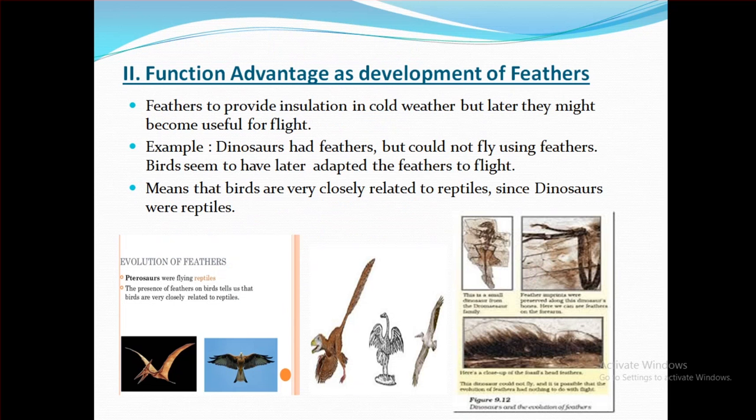Second is functional advantage. It is the development of feathers. Feathers provide insulation in cold weather, but later they might become useful for flight. For example, dinosaurs had feathers but could not fly using them. Birds seem to have later adapted feathers for flight. This means that birds are very closely related to reptiles, since dinosaurs were reptiles.